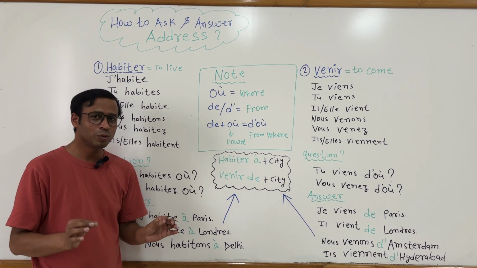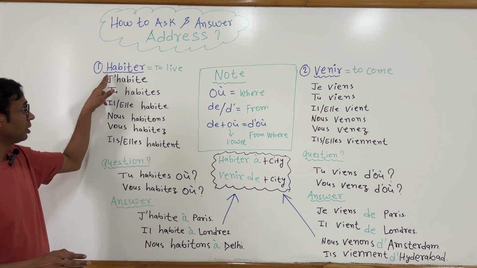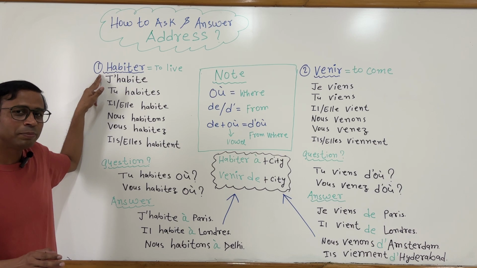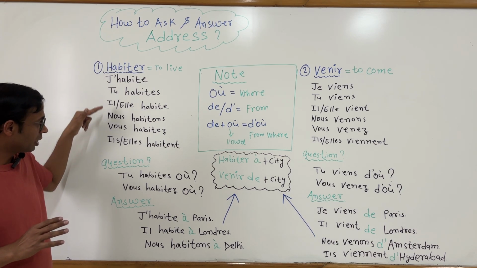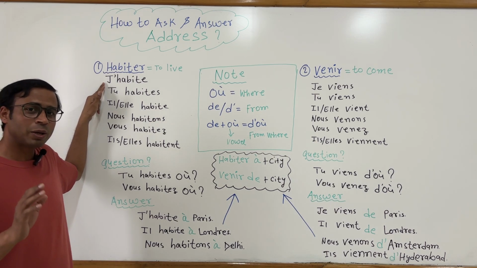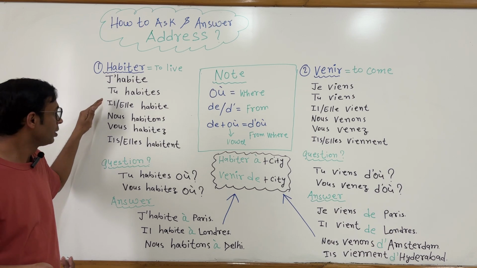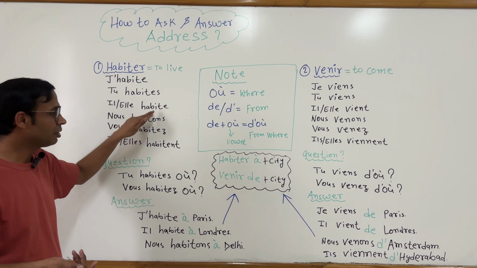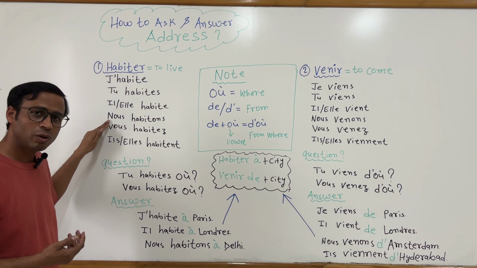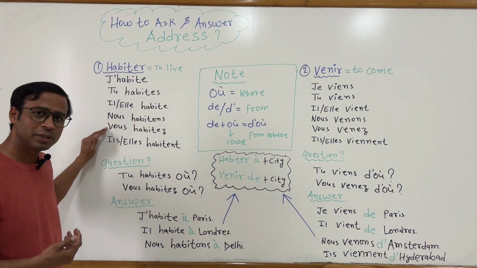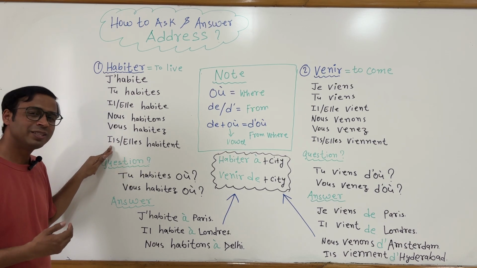Okay, so in order to answer and in order to ask that question, you have to know this verb. The first verb is habiter, H-A-B-I-T-E-R. Habiter means to live. This is a verb and it is conjugated like this. J'habite means I live. Tu habites, which means you live. Il habite means he lives. Elle habite means she lives. Nous habitons, we live. Vous habitez, you live. Elles habitent, which means they live.